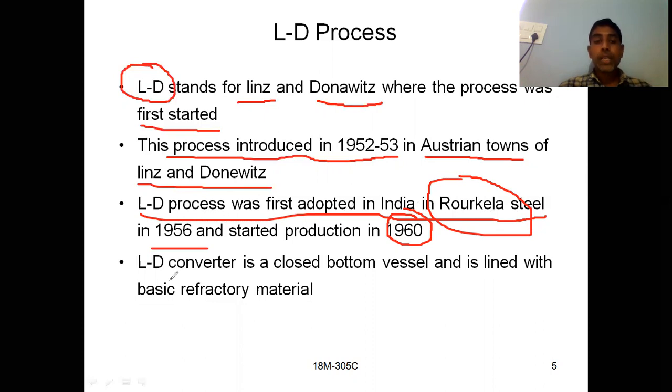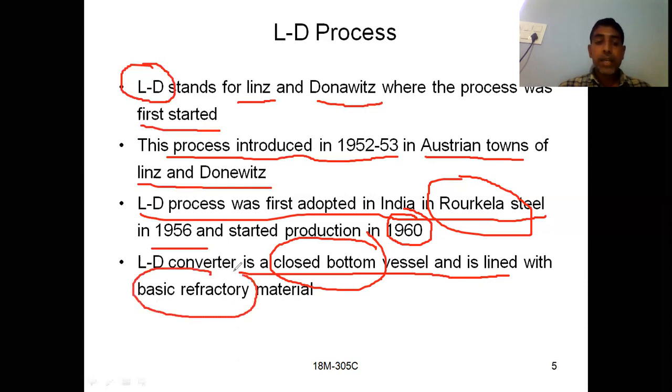Okay, so LD converter is a closed vessel, that means a closed bottom vessel. Just now we have discussed. So LD converter is having a closed bottom. That means it is not detachable. So it is very, very important. Closed bottom vessel. And already we have discussed, how is it lined? It is lined with basic refractory material.